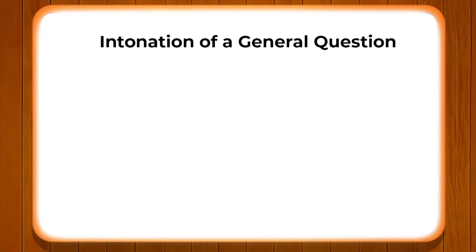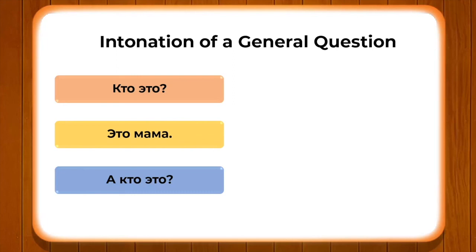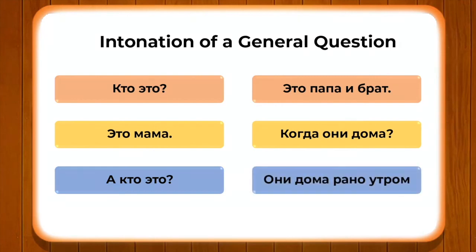Alright, let's go ahead and look at these new examples which we have with us. Кто это? Who is this? Это mama. Кто это? And when we are saying "and who is this?", first we are saying who is this, and the second question we can ask is "and who is this?" Then we have это papa и брат, this is father or dad, and брат is brother. Likewise we have когда они дома, when are they at home. So we have они дома рано утром, they are at home early in the morning.